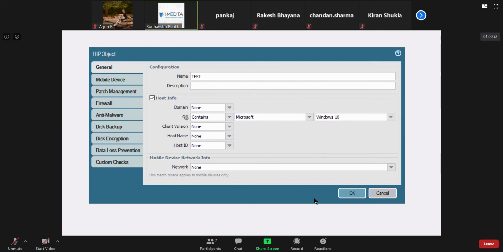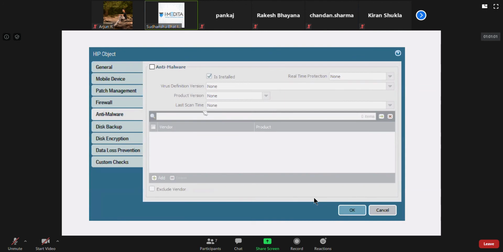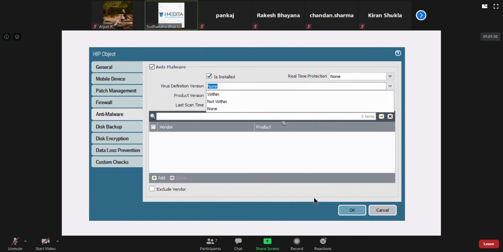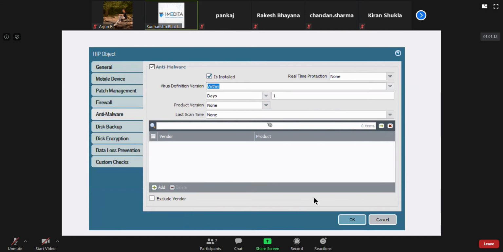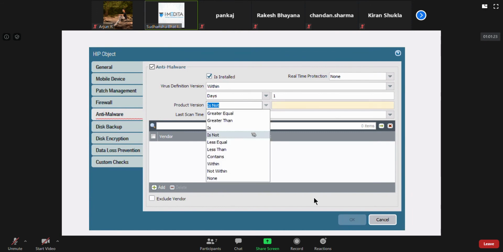Then you could also specify things like anti-malware. Suppose let's go to that. And you could say, okay, for anti-malware, the virus definition version should be within max 1 day old. It cannot be more than 1 day old. And the product version is not, is this or is that.